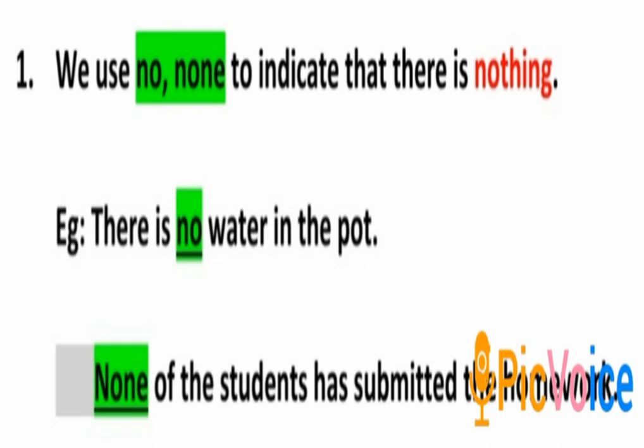Now which word is the quantifier here? Yes, very good. No is the quantifier here. It tells us that there is no water in the pot. The second example. None of the students has submitted the homework. Now which word is the quantifier here? Yes, none is the quantifier here.